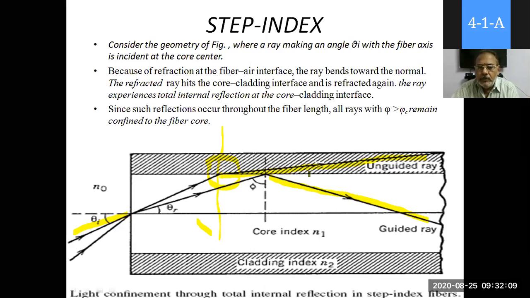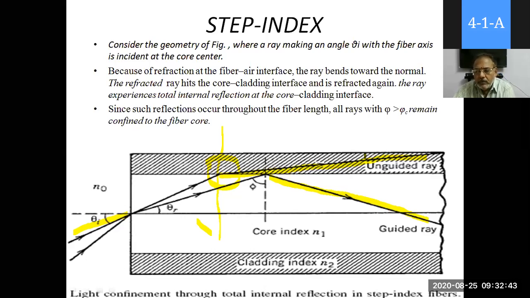So the light that has undergone total internal reflection is helpful for the propagation of light inside the core. Whatever light is refracted into the cladding remains as noise, or another word I am introducing, attenuation.